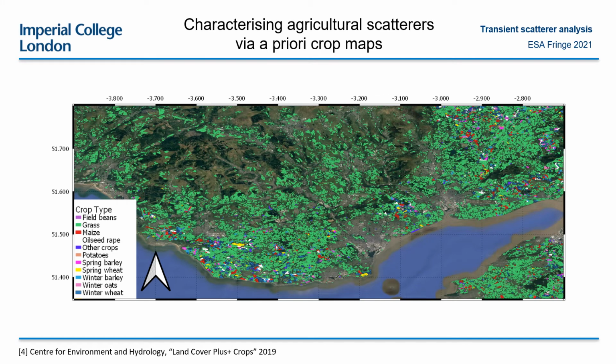We can investigate the magnitude and consistency of scattering phase shifts by using a priori maps of vegetation and soil type. Here, for example, we've used a priori maps of crop type to spatially separate a stack of time series InSAR data.